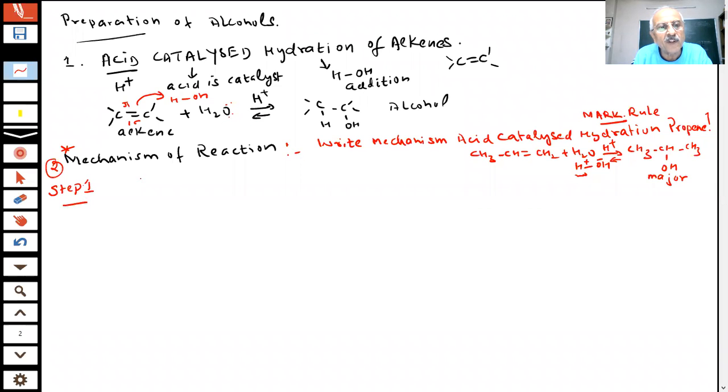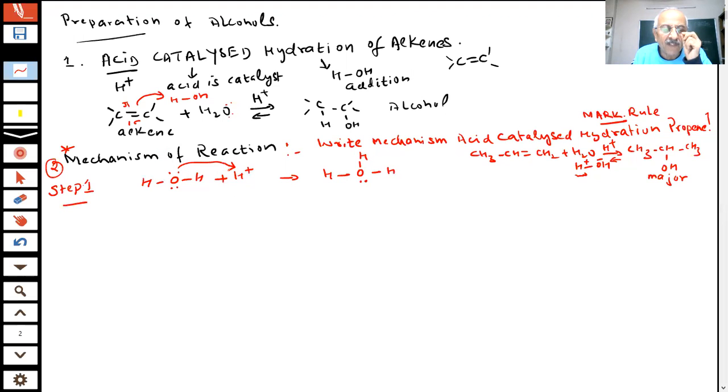In step 1, first what happens is that this water, this is my water, student, meets acid, H plus. Now this oxygen has a lone pair, so it can take this proton. What will be formed? H3O plus.